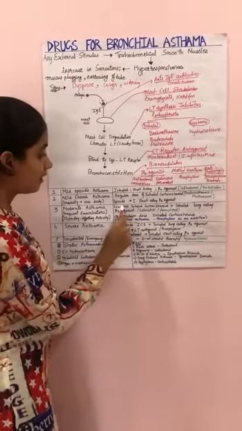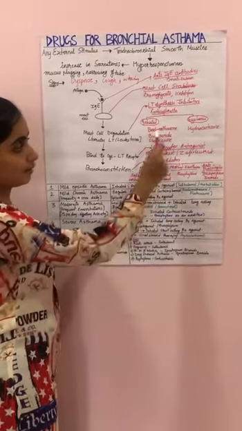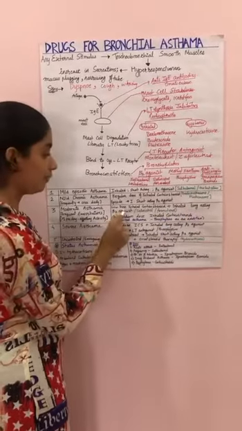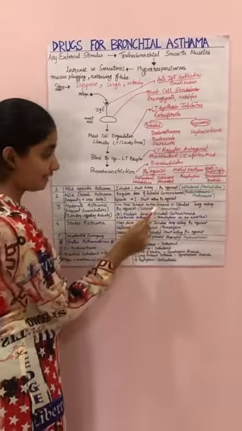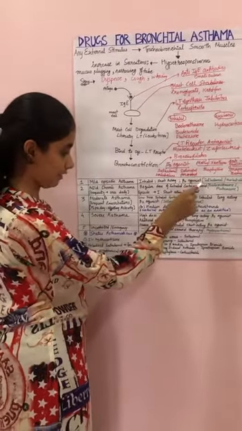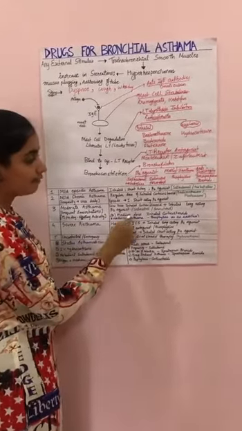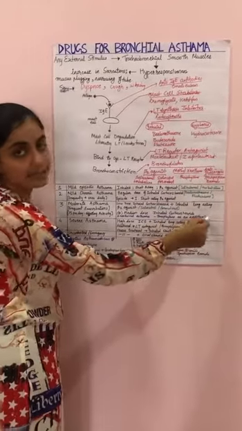In this, we give a low dose of inhaled corticosteroids, for example beclomethasone or budesonide, plus inhaled long-acting beta-2 agonists like salmeterol and formoterol. In this, we don't give short-acting beta-2 agonists. And whenever there is nocturnal asthma, we can give theophylline, which is a methylxanthine, as an additive.